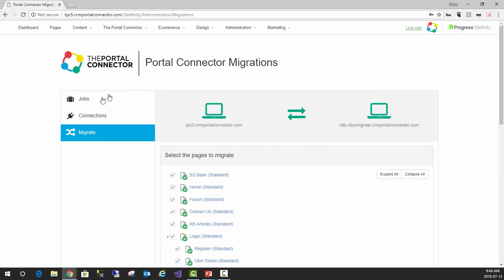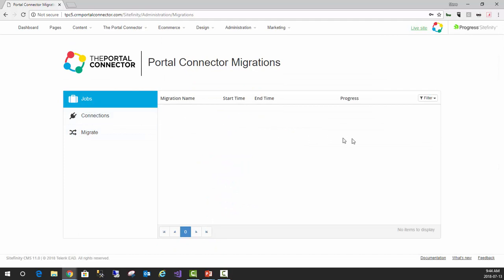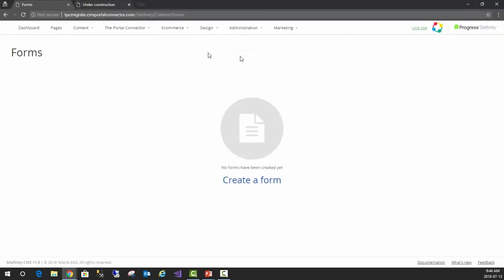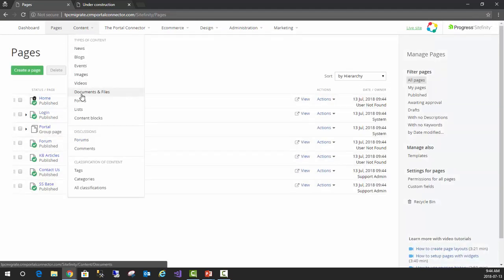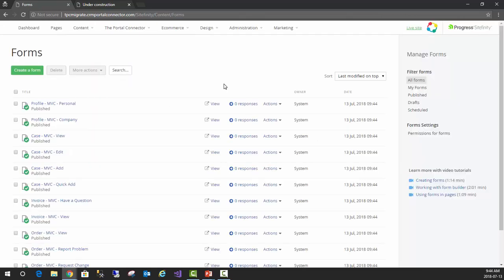So back to our jobs here. See how that's coming along. Oh, is it done? Oh, there it goes. It's complete. So let's jump over to our environment here. Open up our pages. So there's all of our new pages. We have all of our forums, all of our templates.